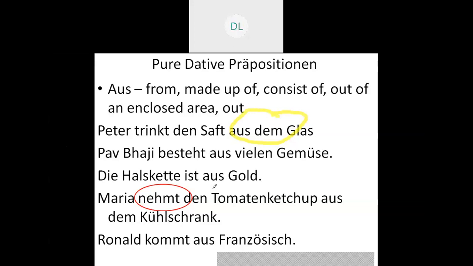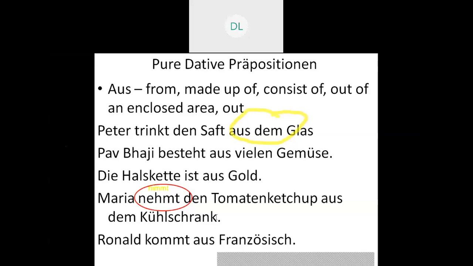Next one, Maria nimmt, I'll put it up here, nimmt. So Maria nimmt den Tomatenketchup aus dem Kühlschrank. That is, Maria takes the tomato ketchup from the refrigerator. Der Kühlschrank becomes dem Kühlschrank in dative.